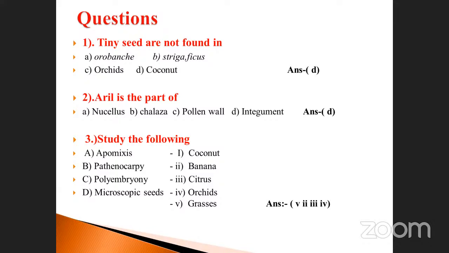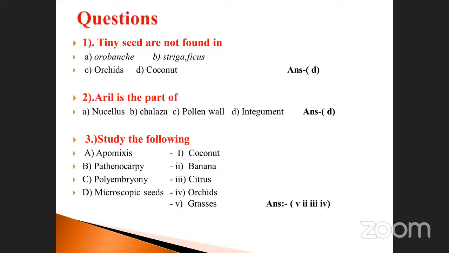Aril is the part of which one? This is also very important. Nucellus, no. Chalaza, no. Pollen wall, no. The last one, yes. Aril, there is an I in it, no? It's easy to identify, the I is there. That's why it's called the integument. Aril, integument. The answer is D.